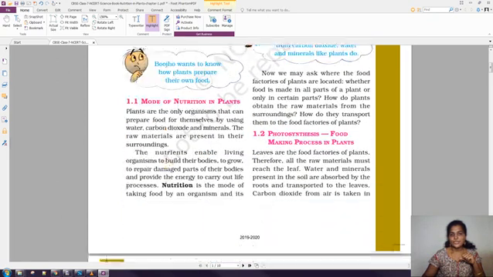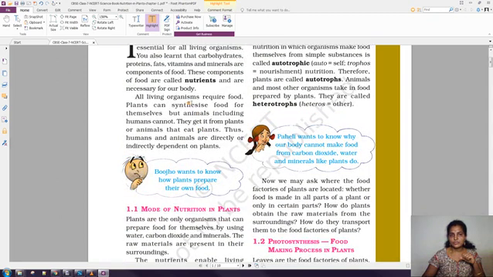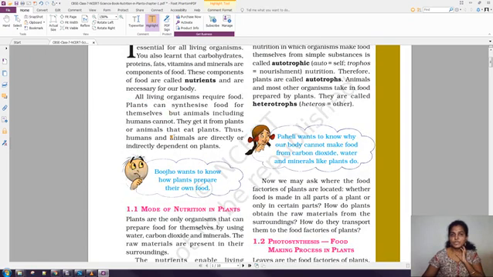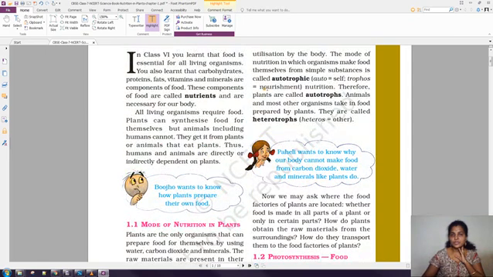So here, next one is the mode of nutrition in plants. So based on whether they are preparing the food or they are depending on other organisms, we have the classification. So mode of nutrition in plants. So here already we know the plants are preparing their own food. Okay, so these plants we can call autotrophic. Autotrophism we can say. So in plants we can say autotrophic mode of nutrition.